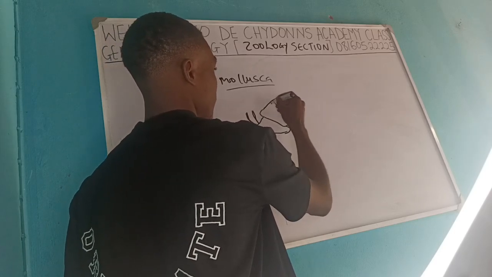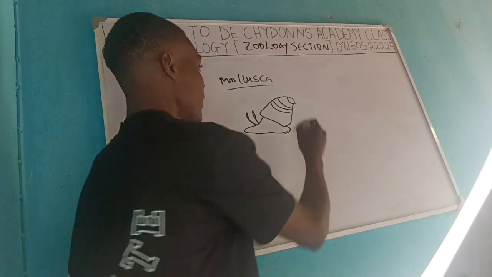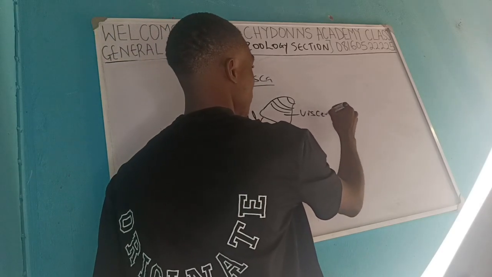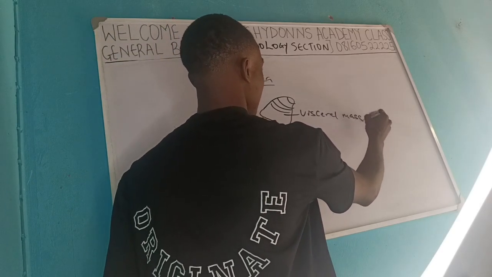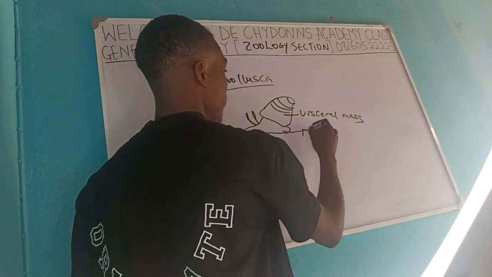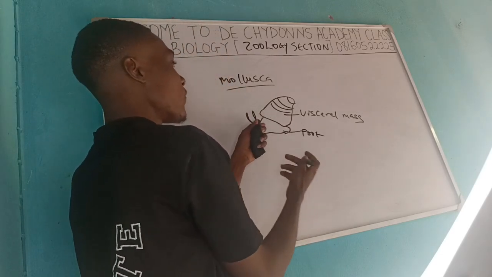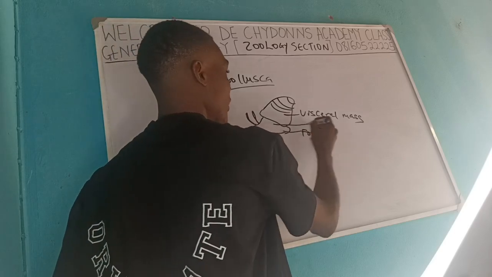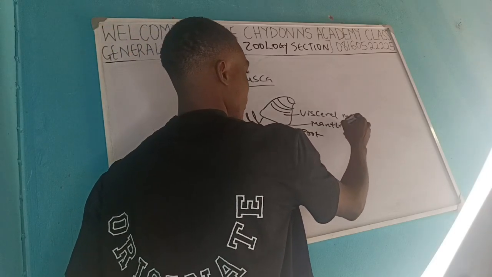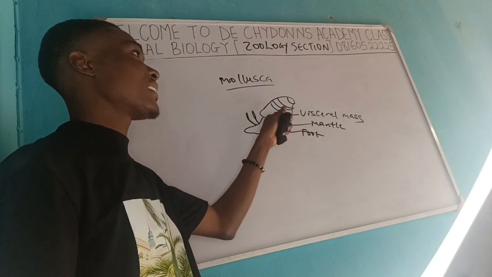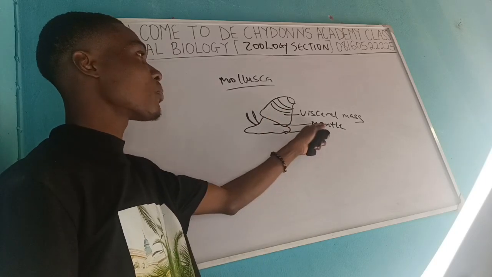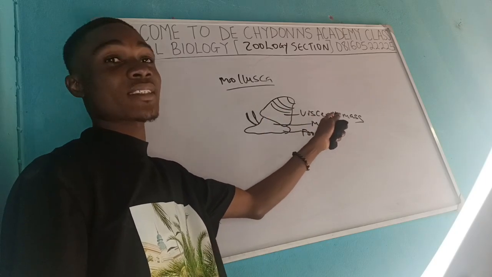So this is the vestigial marks. This is the foot. The top surface of this particular body is the mantle, and the mantle secretes the shell. So from this mantle the shell emanates.